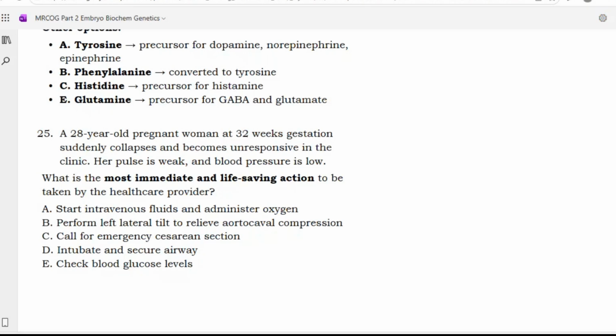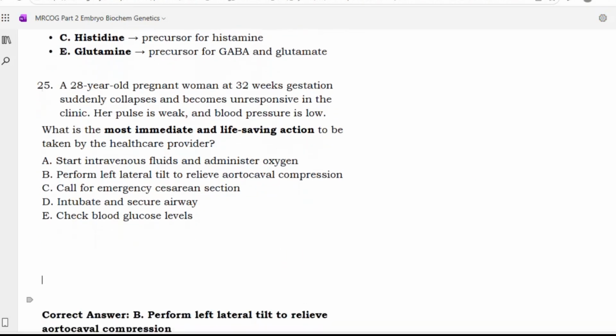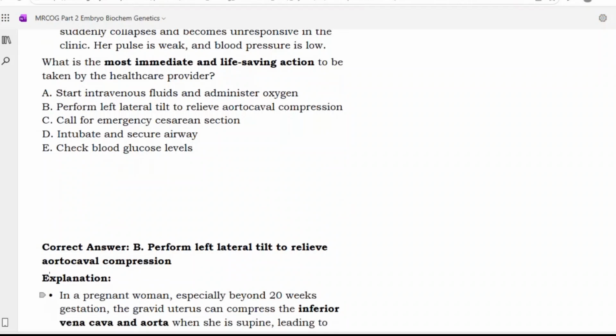Check blood glucose level. So option B, because we will do that actually. Option B, that is the first thing which you are going to do. B and A, sir, actually both. So perform left lateral tilt to relieve